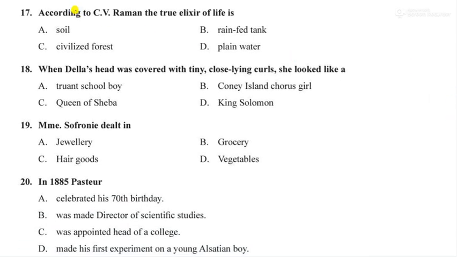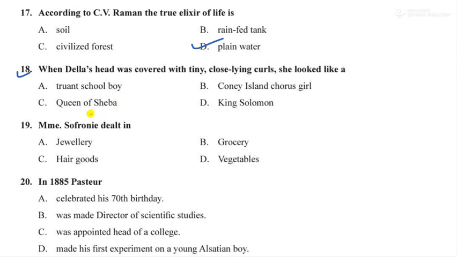Next, question number 17. According to C.V. Raman, which is the true elixir of life? It is plain water. Option D is correct. So this belongs to the chapter The Elixir of Life. Next, question number 18. When Della's head was covered with tiny close-lying curls, she looked like a... Which chapter does this belong to?